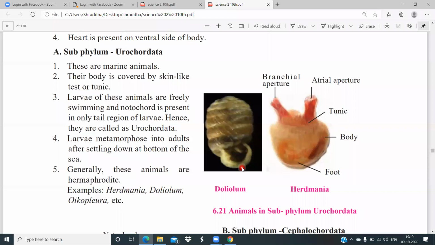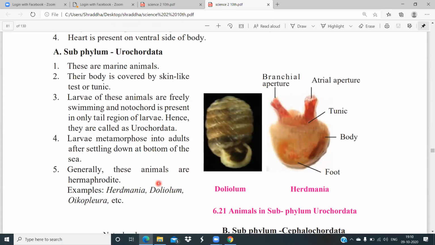Now larvae metamorphose into adults after settling down at the bottom of the sea. Metamorphose means that the change from larva to adult takes place when they settle down, when they go down to the bottom of the sea and settle there, staying at one position only.